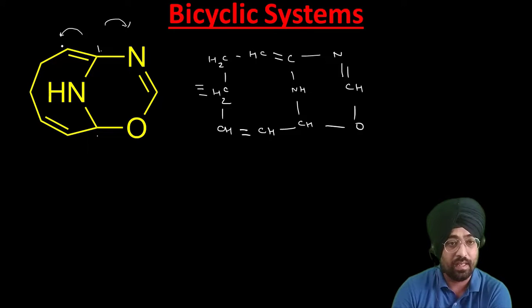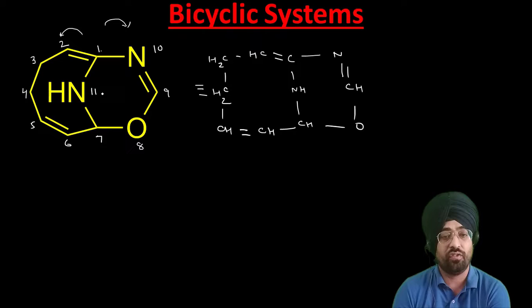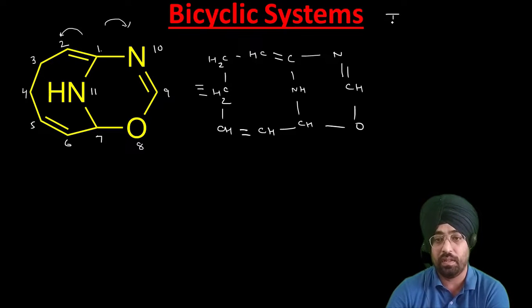1 2 3 4 5 6 7 8 9 10 11. So here you get 11. So it has a total of 11 carbons, total 11 atoms.